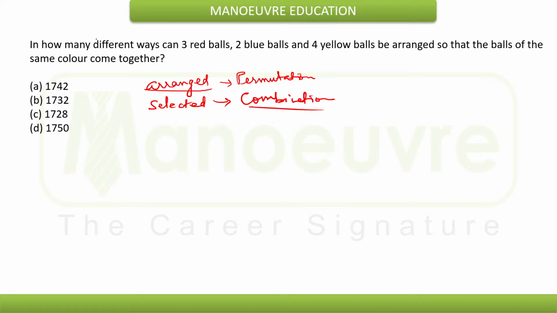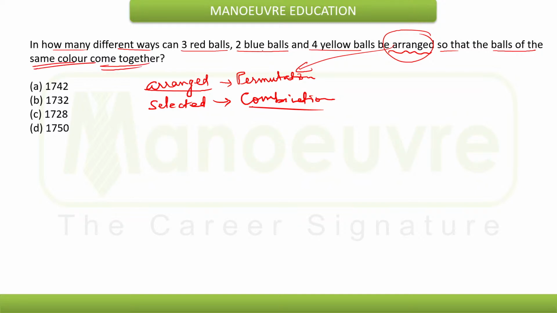Now let's understand the question here. In how many different ways can 3 red balls, 2 blue balls and 4 yellow balls be arranged so that the balls of the same color come together? Arranged, so this is an example of permutation. What is the condition given here?